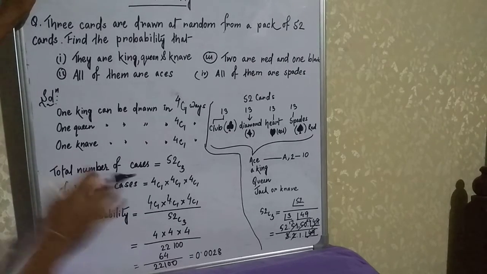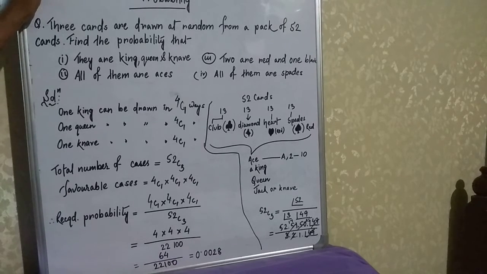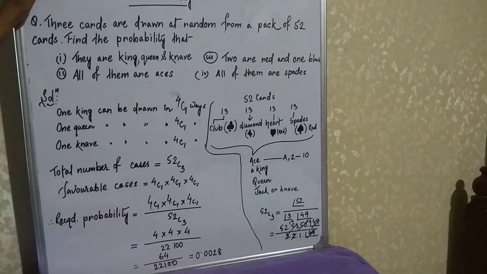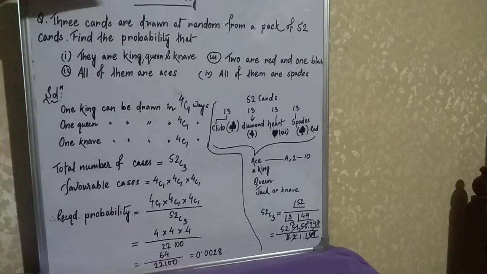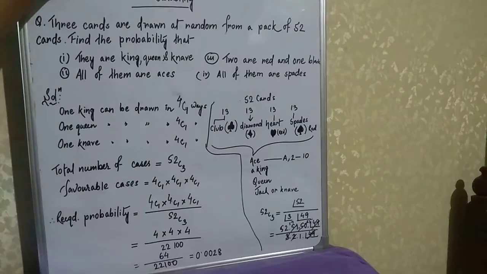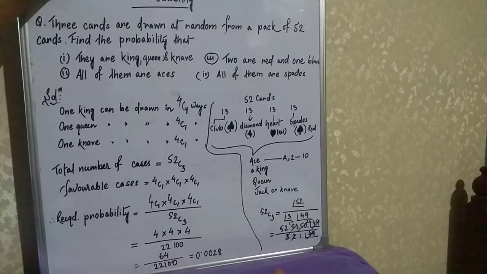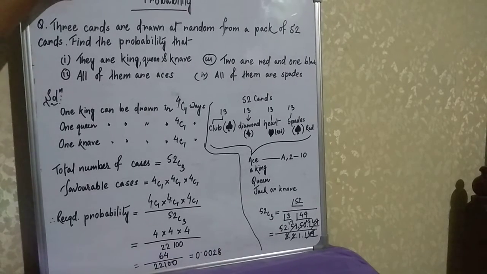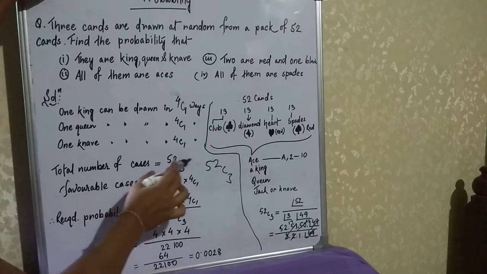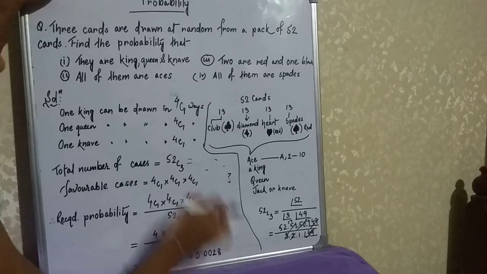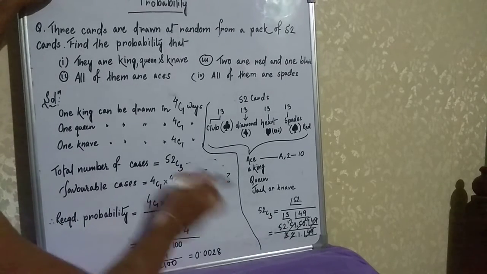Okay? So now the total number of cases. As we know the formula for probability is favorable number of cases divided by total number of cases. Clear? So here the total number of cases will be 52C3. Why is it 52C3? Because the total is 52 cards, and from those 52 cards we are drawing only 3 cards. So that's why the total number of cases is 52C3 ways. So here we can solve this part, 52C3. As we know, what is the procedure to solve this one? It is 52C3.